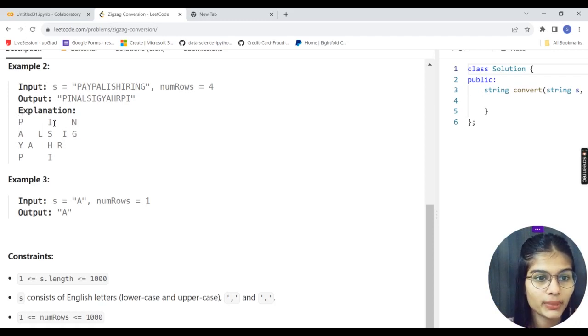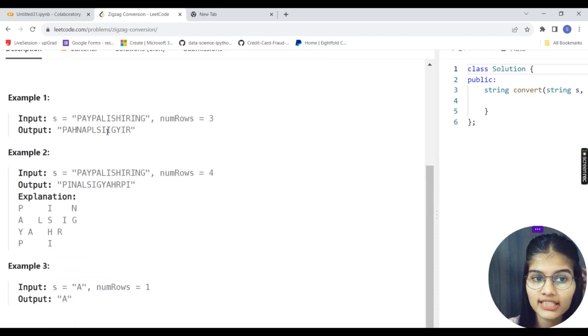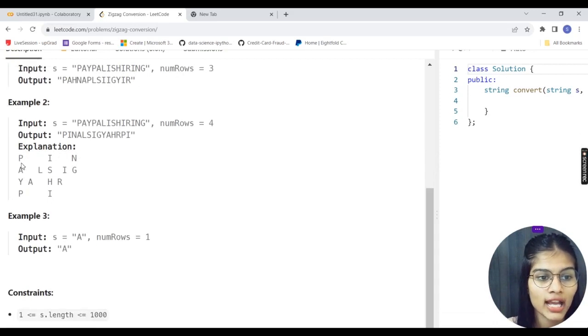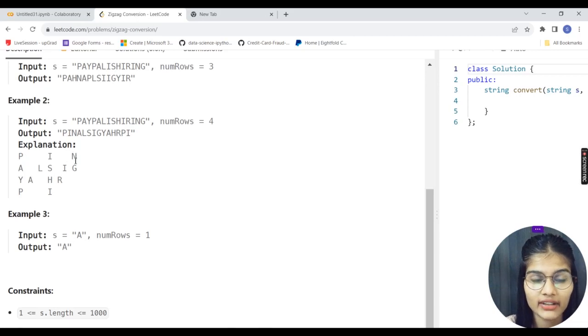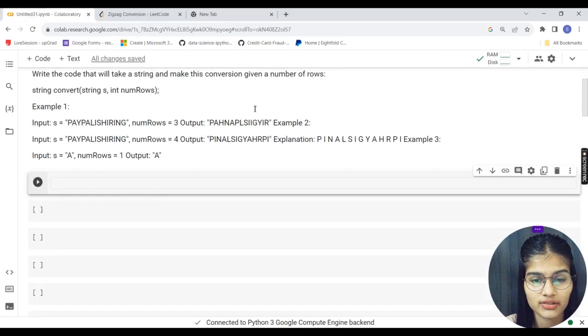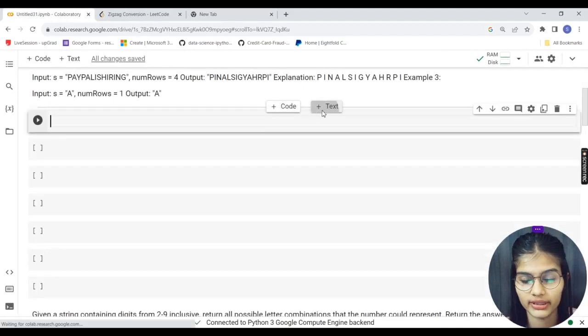So accordingly, it has written P-I-N-A-L-S-I-G-Y-A-H-R-P-I. In the same manner, this is also getting converted. This is "PayPal is hiring" into number of rows 3, right? So I would just write P-A-Y-P-A-L-I-S-H-I-R-I-N-G. Like that, I am going to write. And then again P-A-I-N will come, and the same will go like that. Right, so this is how "PayPal is hiring" is getting converted. I hope you are able to understand what I am trying to say, and if not, just allow me a minute. Or let me take the text from here.